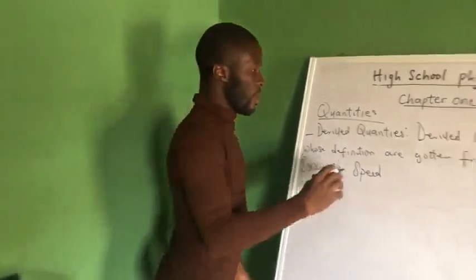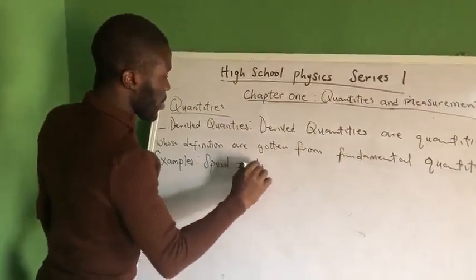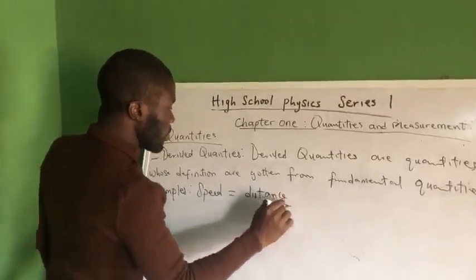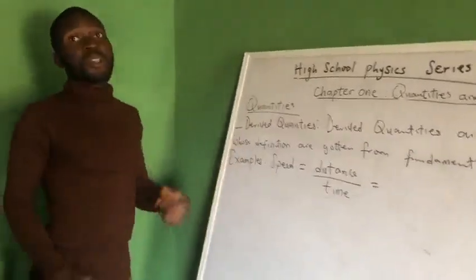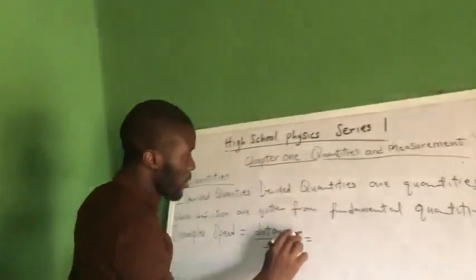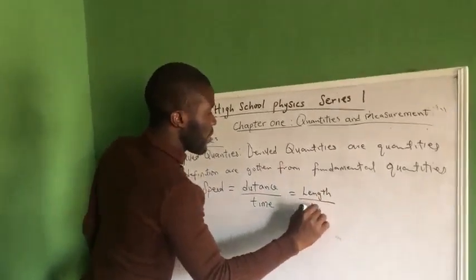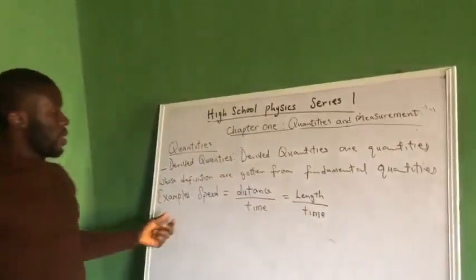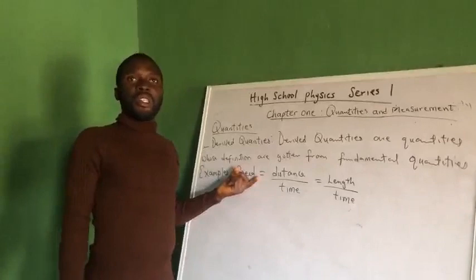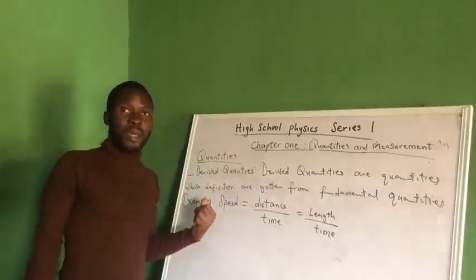Now, why do you think speed is a derived quantity? The reason is, the formula of speed is distance over time, right? And when we say distance, it means length. And length is a fundamental quantity. So we are saying length over time. And also time is a fundamental quantity. So it means speed is a derived quantity because its definition is from that of fundamental quantities.